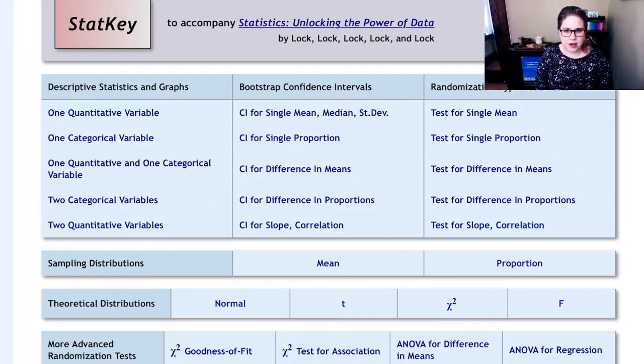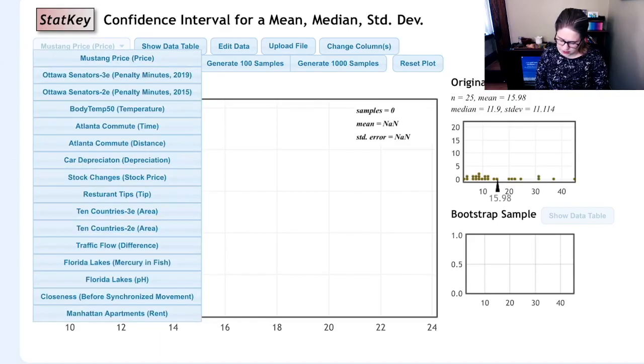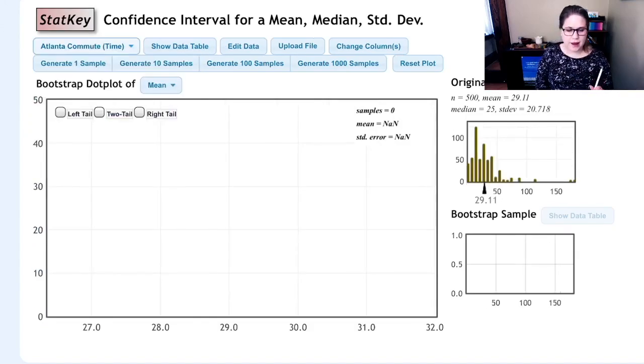So if I start here, I need to know, is it a single mean, a single proportion, difference in means, difference in proportions, etc. So I'm interested in the average commute time. I think that's going to be a single mean. And then this is one of the data sets that's built into StatKey, so I can use the drop-down menu here. I'm going to change it from Mustang price to Atlanta commute time. And now I can see my original sample right underneath my video here. And it looks like the mean commute time was 29 minutes, 29.11 minutes.